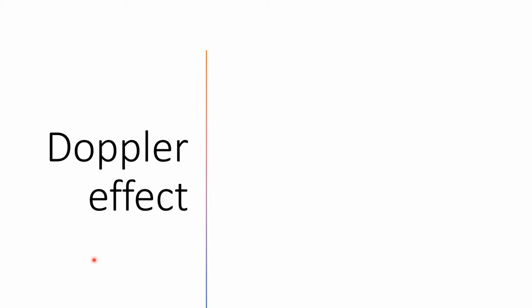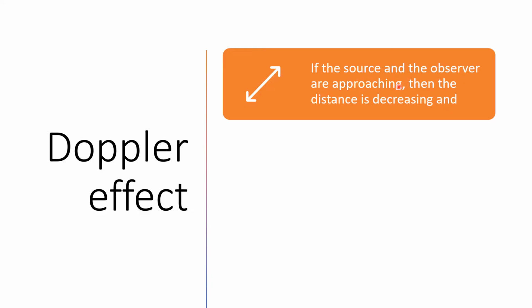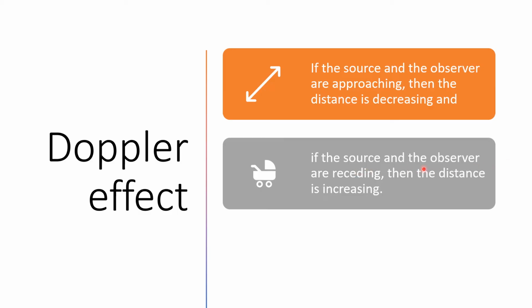So, nagkakaroon lang tayo ng Doppler effect because yung ating source ng sound or yung observer natin doon sa ating sound mismo, nagkakaroon ng pagbabago doon sa kanilang distance, or the distance between the source and the observer. Let's say if the source and the observer are approaching one another, so the distance is decreasing. So nagkakaroon ng change sa kanyang frequency with respect to the observer. And if the source or the observer are receding, so magpapalayo, let's say papalayo sila from one another, the distance between them is increasing, causing the apparent shift in the frequency of the sound wave.